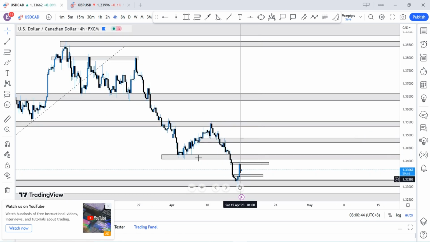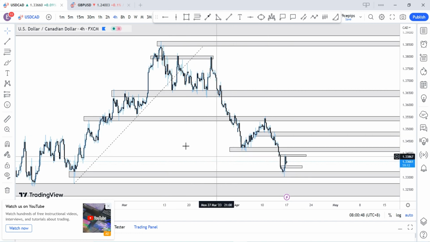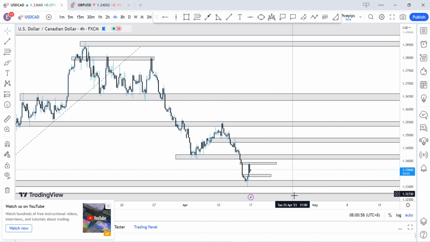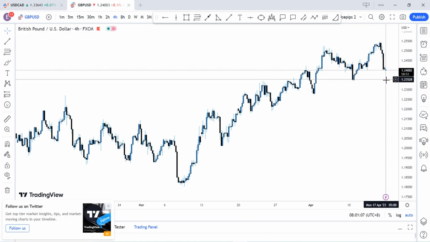Over here on the USDCAD it is simple, more or less inverse correlation with GU and gold. What I'm anticipating currently is for price to actually continue. I just pull over to these regions here, pick up orders, and they will continue to the downside. And if that's going to happen, that probably means that GU, let's look at this, GU will probably break to these regions here before continuing to the upside.